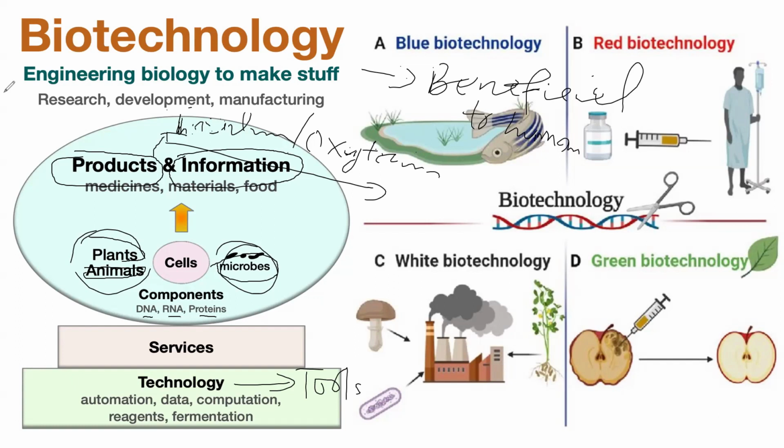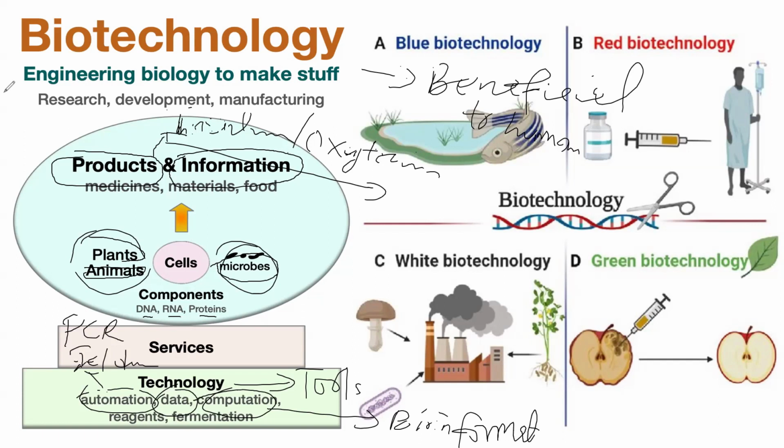These tools can be analytical instrumentation, which needs automation, for example PCR and gel documentation systems. It can also use data and information generated from some studies, or computational tools such as bioinformatics. Of course, we know that bioinformatics means using a computer to solve biological problems before going to the lab.